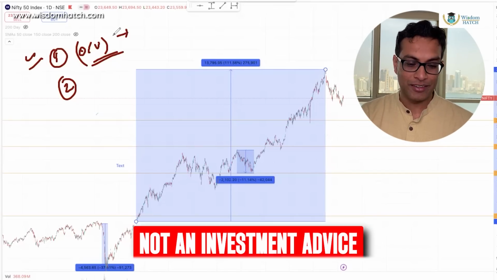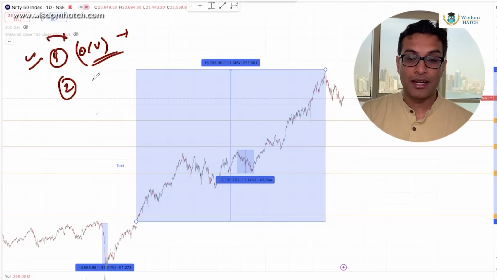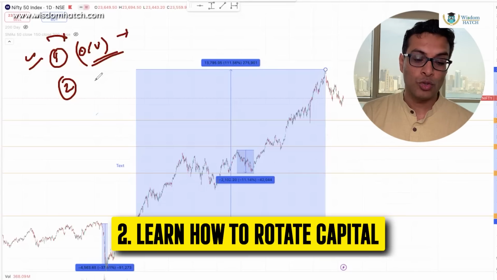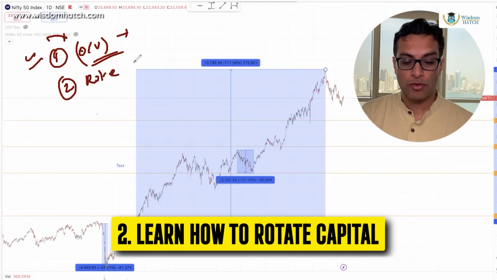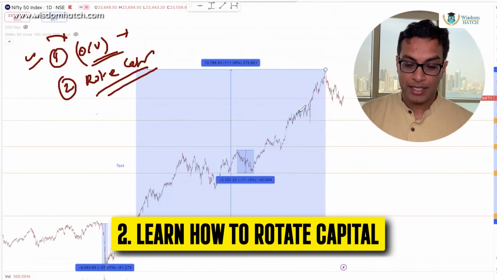I'll express my viewpoint, okay? So overvalued things, please avoid. Number two, please learn how to rotate capital, right? Now, what is the meaning of rotate capital? It's very, very simple. ये भी मैं कह के थक गया.